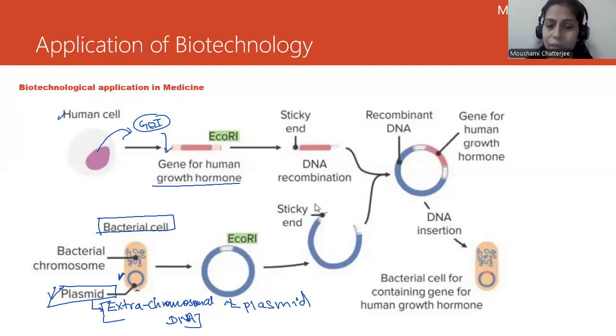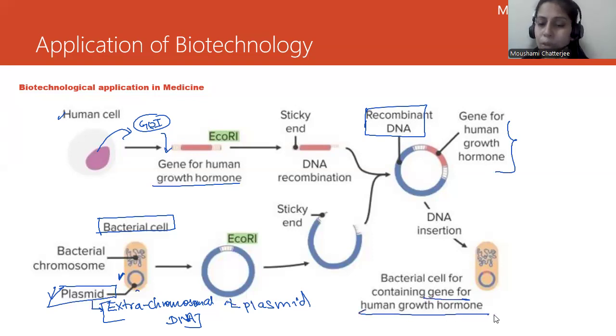Now ligation is going to happen. Ligation is nothing but sticking this gene of interest with the plasmid. And this plasmid will be responsible for carrying the insert. This has now transformed into a recombinant DNA, which has the gene for growth hormone. Now this is inserted into the bacterial cell. Now this will be incorporated into the genome of the bacteria. And finally, when the bacterial cell divides, it will have the gene of human growth hormone.